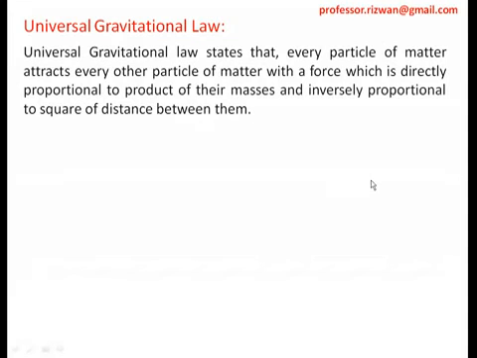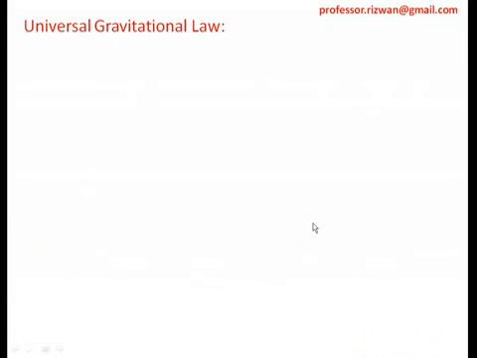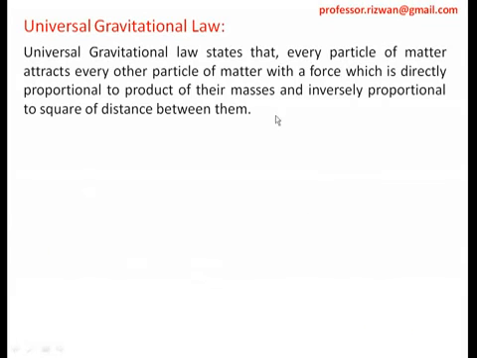The force is directly proportional to the product of their masses, that is mm, and inversely proportional to the square of the distance between them, r square.